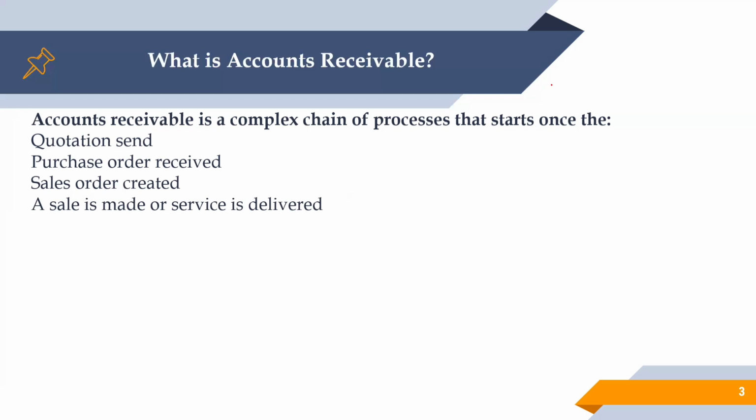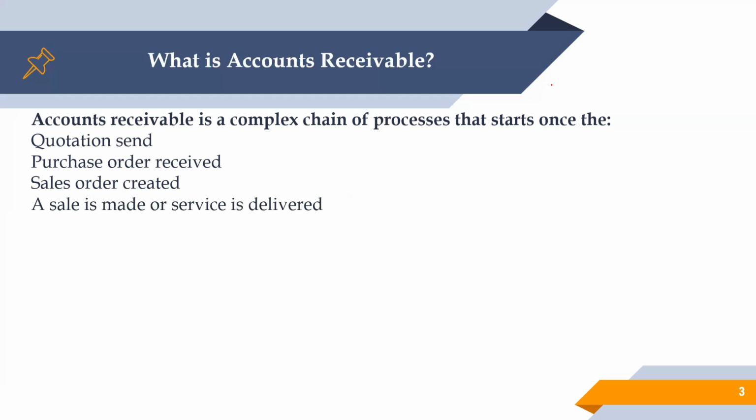Once our sales order is generated in the system, with the delivery date of the services or product to the customer, or on the date when we have confirmation from the dispatch team, sales team, or departmental head asking us to prepare the invoice against this sales order for these line items with these quantities, then a sale is made or service is delivered. Then we have to create the sales invoice in the system. That's also the responsibility of the AR team.